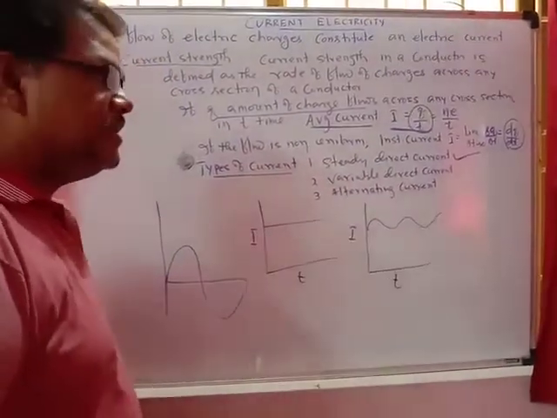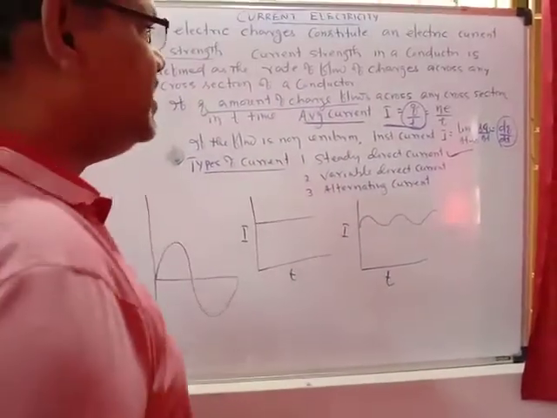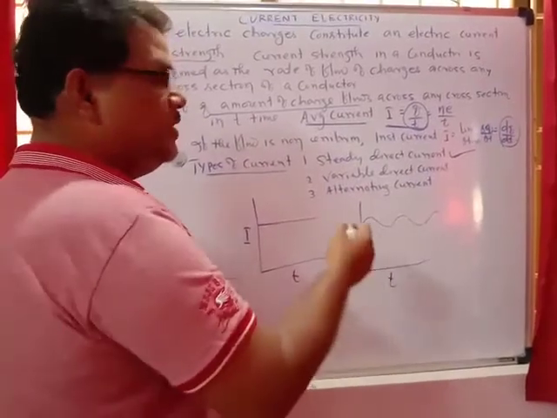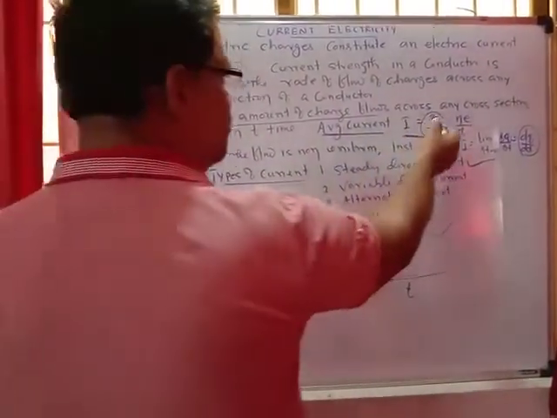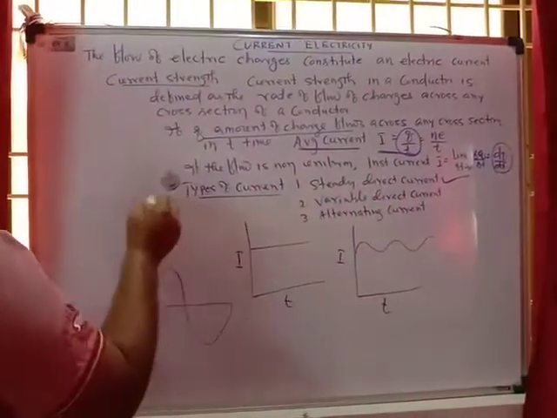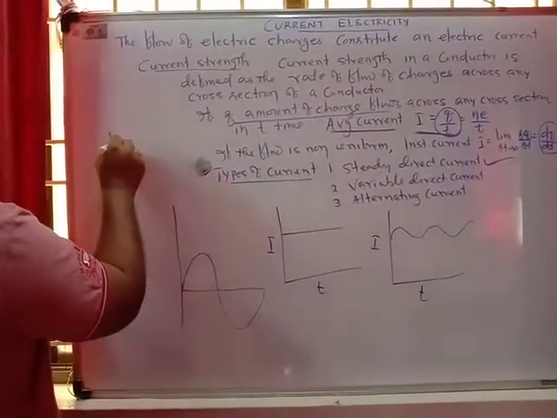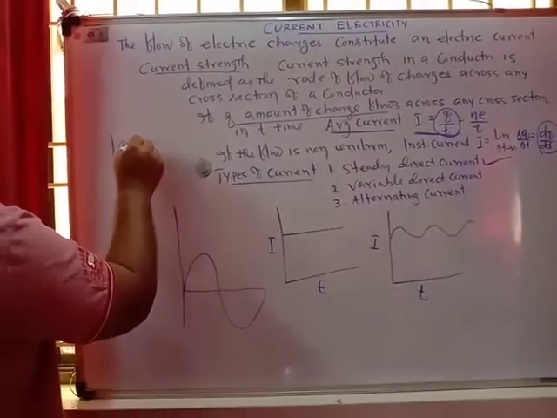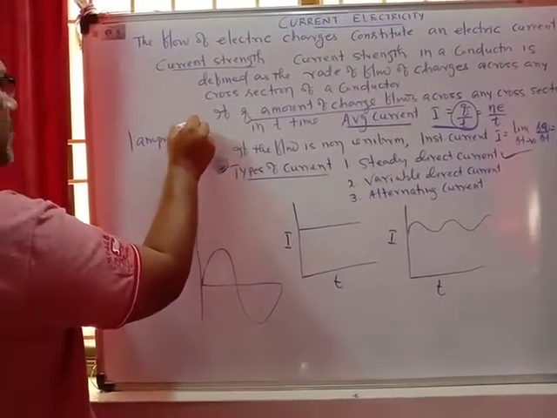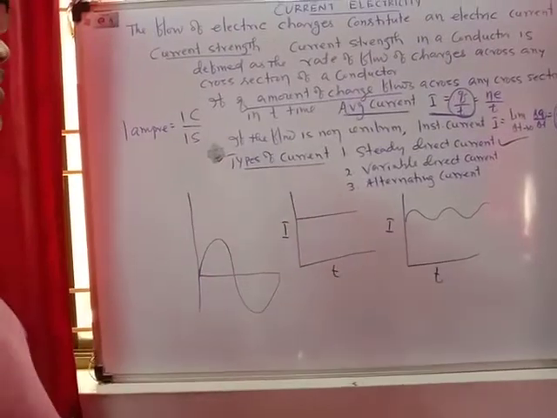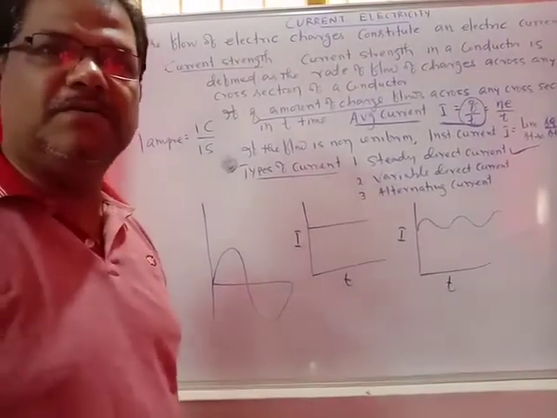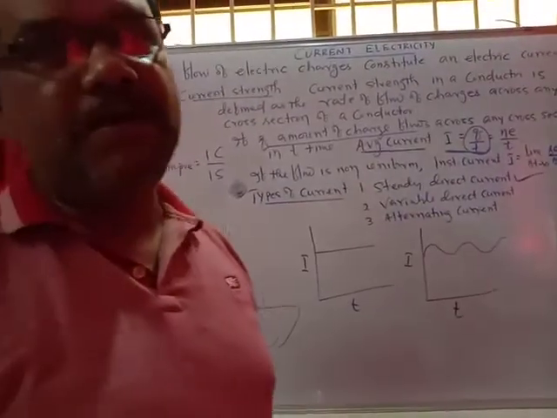What is the unit of current? The unit of current is ampere. I equals Q upon t, so we get the ampere. 1 ampere equals 1 coulomb per 1 second.